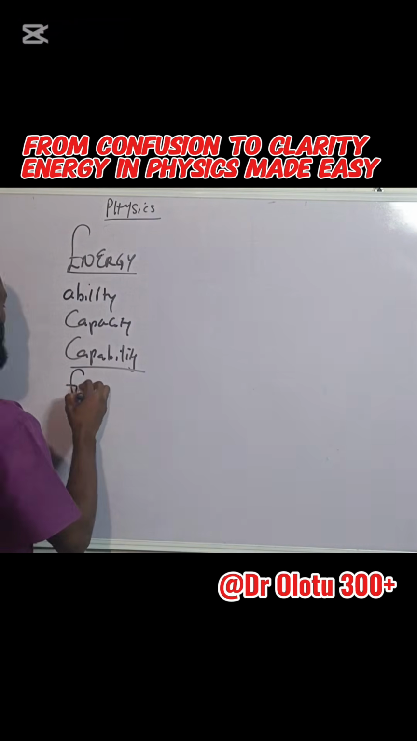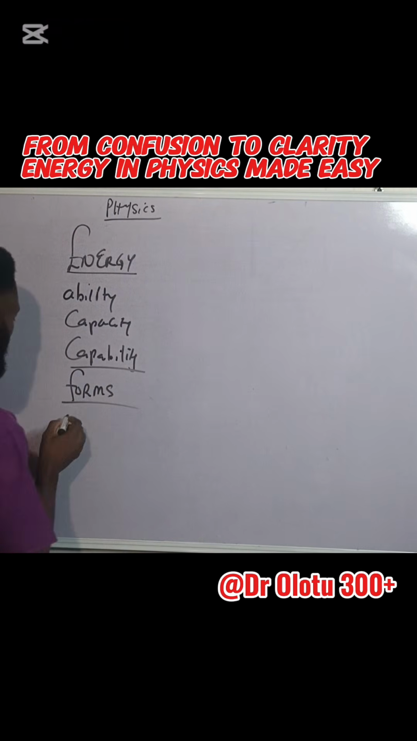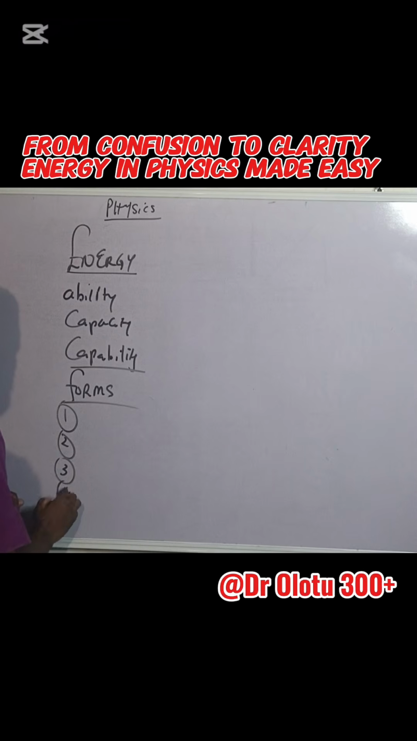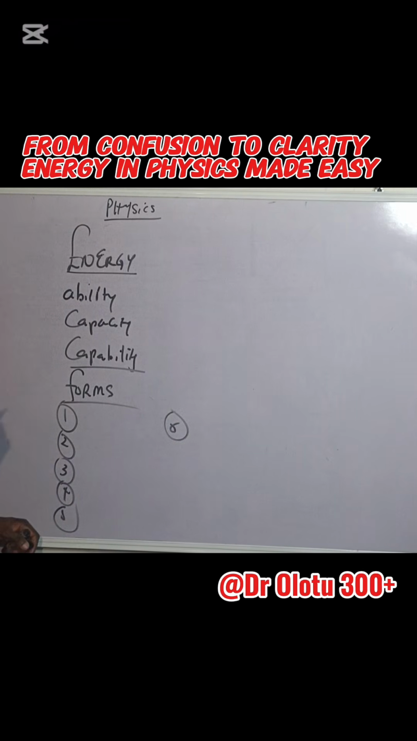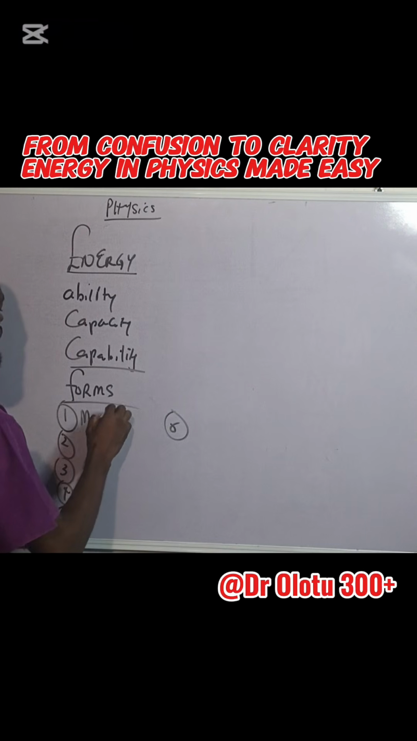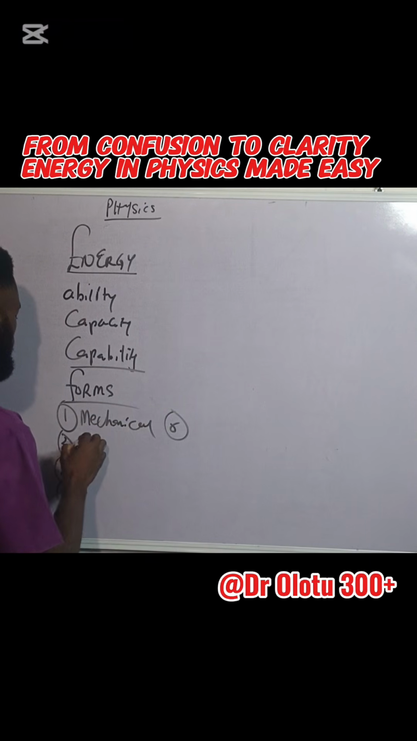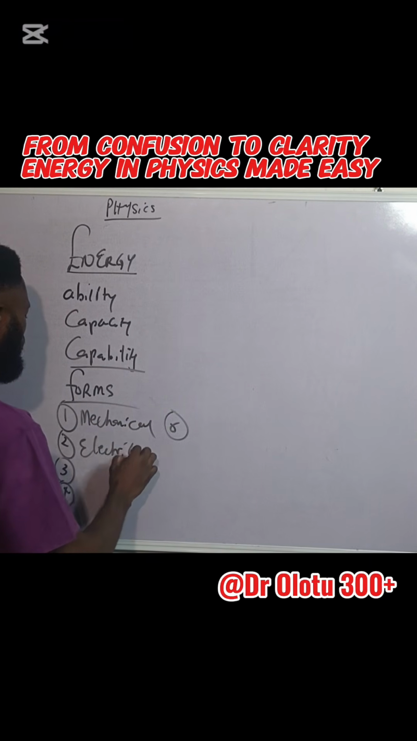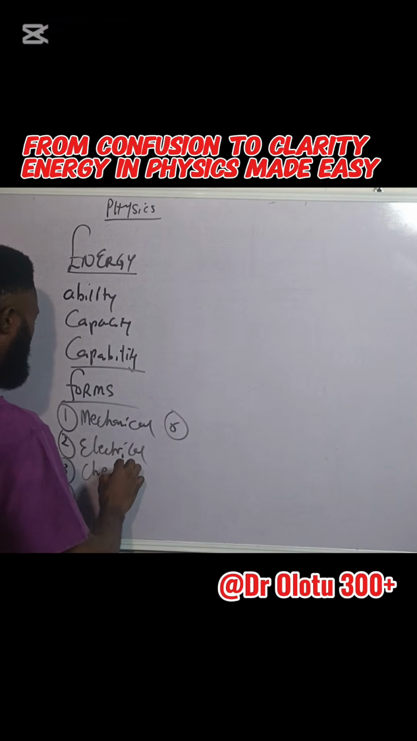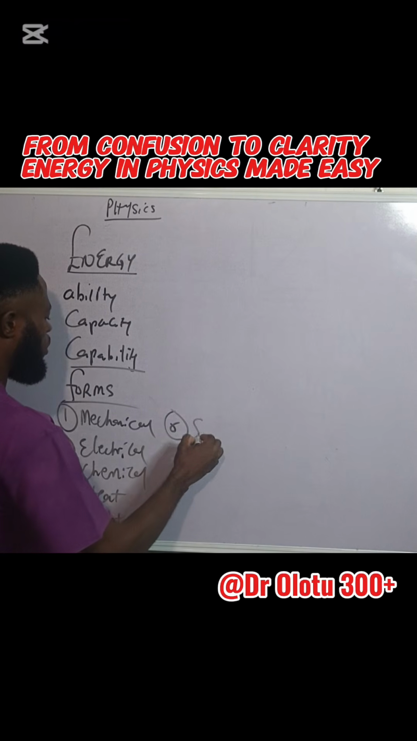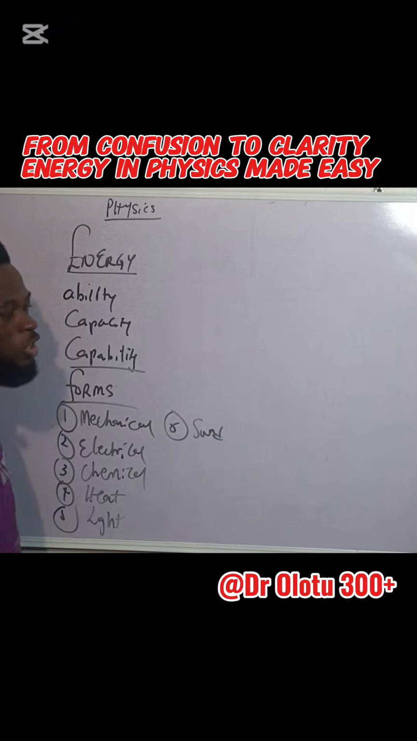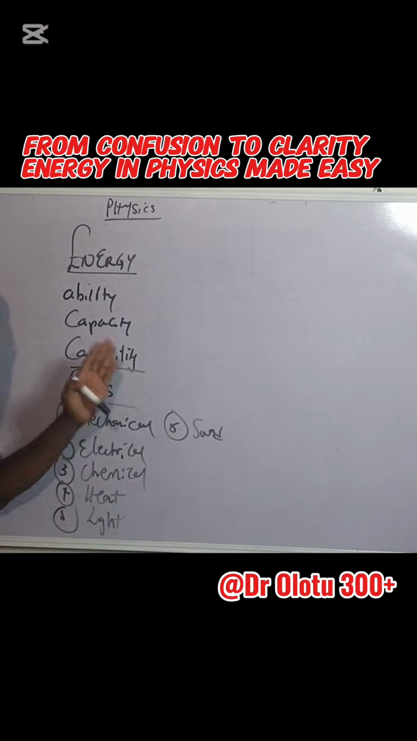Now, there are different forms of energy. Some persons will tell you there are 10 forms. Some will tell you there are 5 forms, or 6 forms. In actual fact, there are 6 true forms of energy. There is mechanical energy, electrical energy, chemical energy, heat energy, light energy, and of course sound energy. These are the 6 true forms of energy.